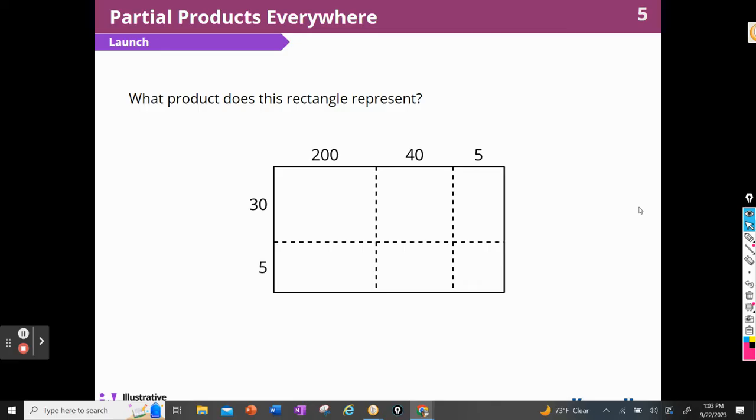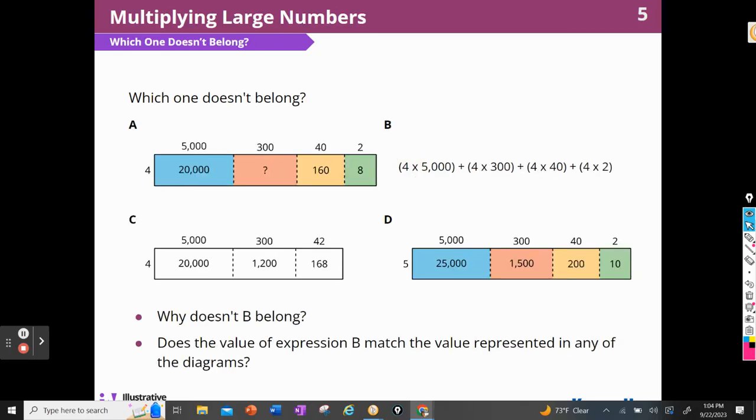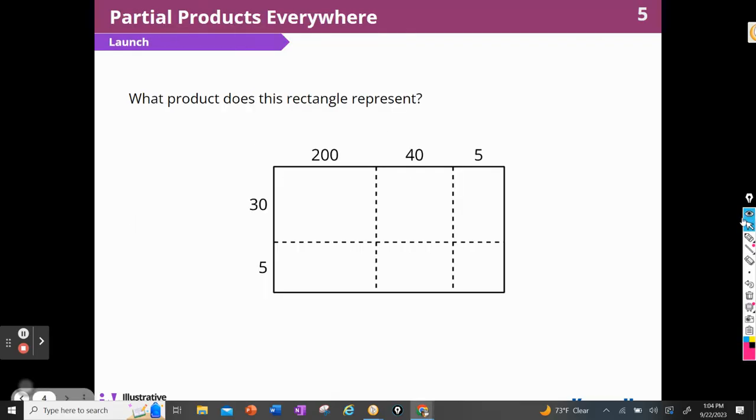All right, what product does this rectangle represent? Well, I can see this side, let's go back one. There we go. Let me get my stuff together.